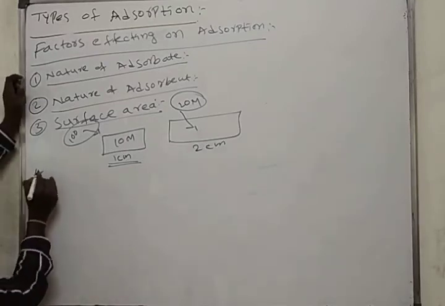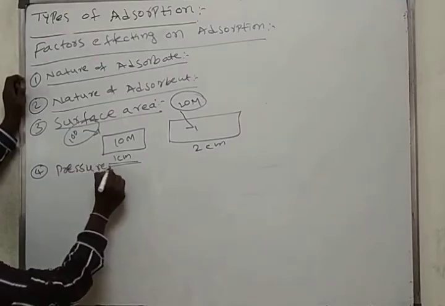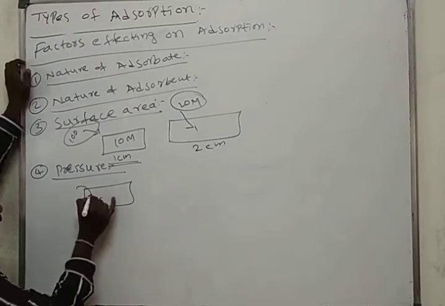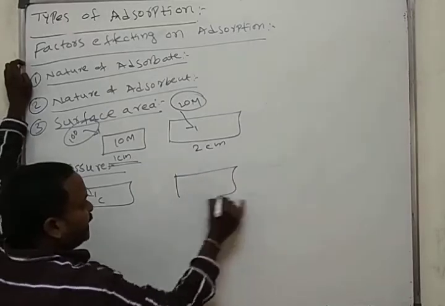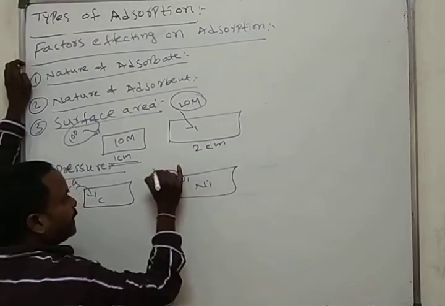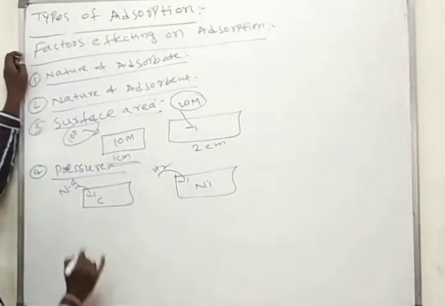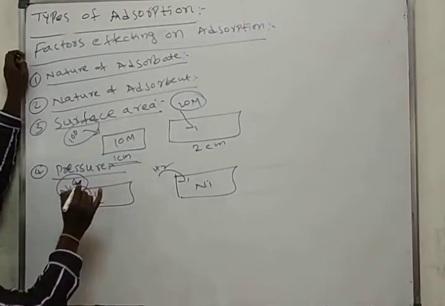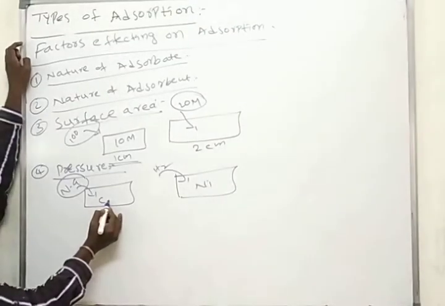Okay, here fourth one, pressure. Here I am taking charcoal, passing noble gases. Here I am taking nickel and passing hydrogen gas. This is the physical absorption, this is the chemical absorption. By increasing the pressure, noble gases get absorbed more and more on the surface of the charcoal.